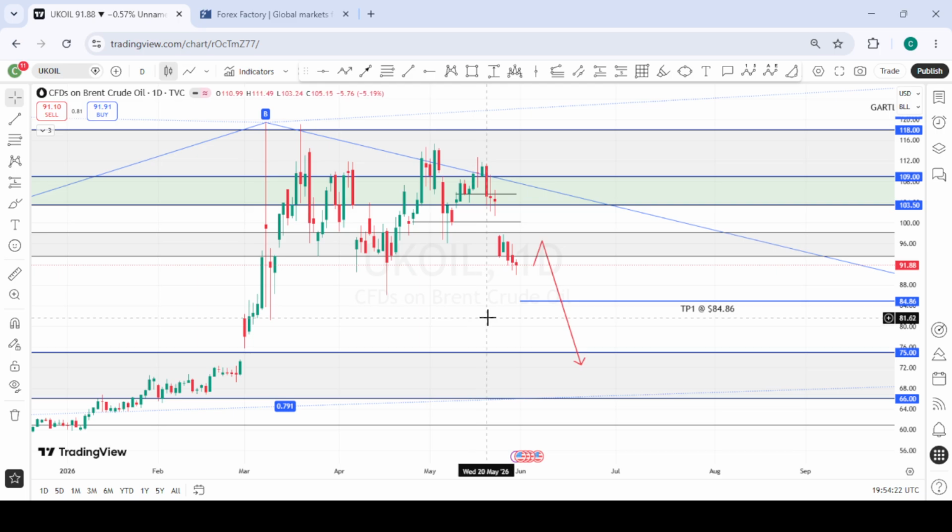This is UKOIL. So UKOIL, as explained last week, the DXY is actually now being driven by crude oil. So if we see these peace talks and this settlement between the United States and Iran and Israel as well, we are likely going to see crude oil prices drop all the way to, this is Brent crude oil, $75 to $66 per barrel.